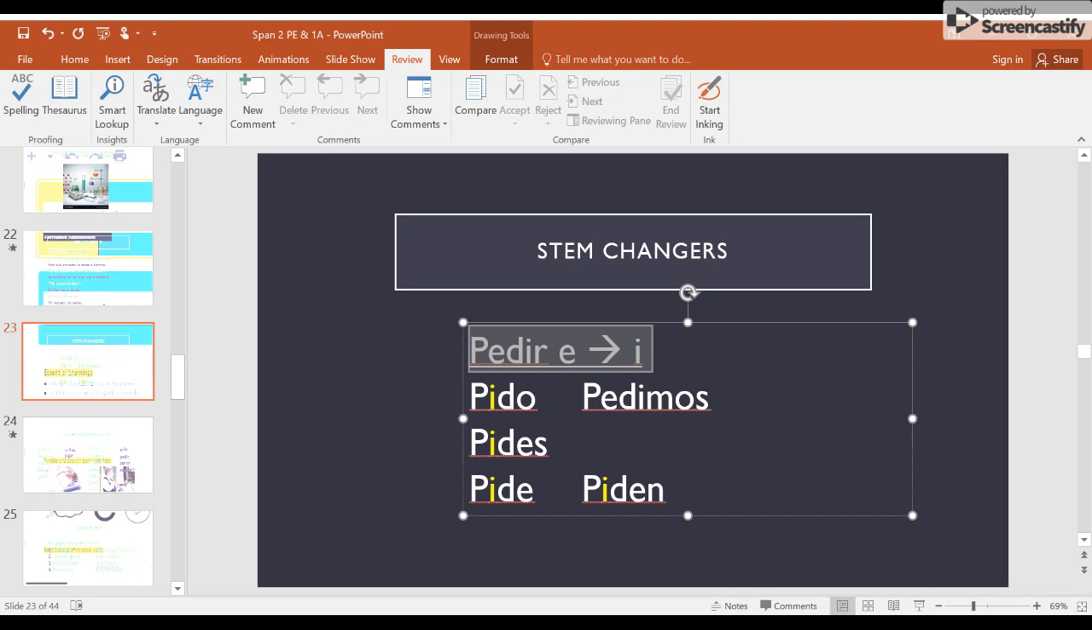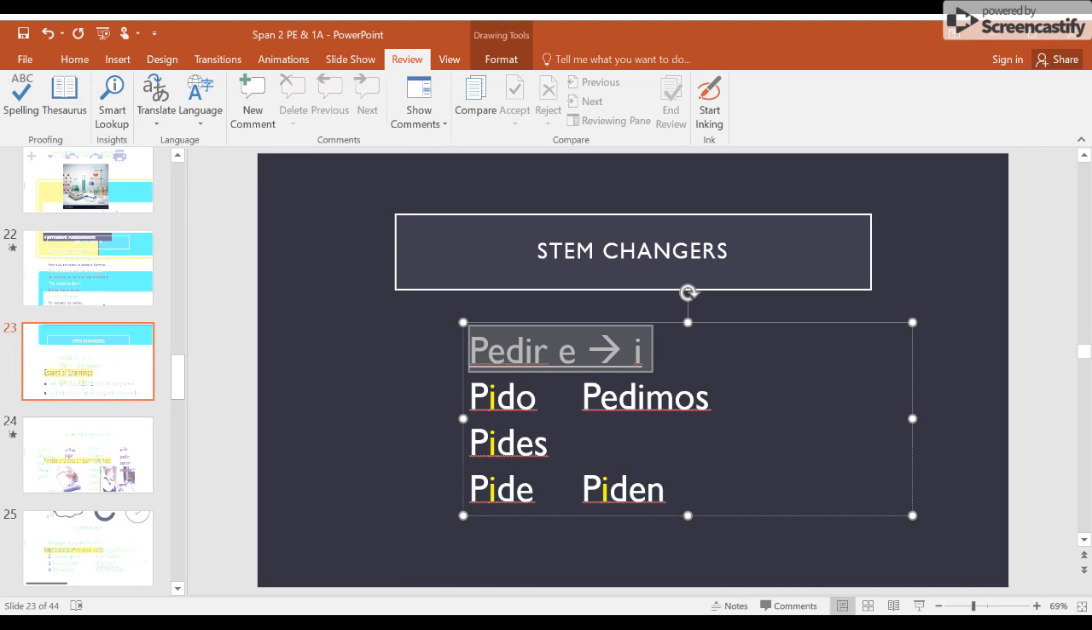Now we have U to UE. This is a short list, just jugar, to play, as in to play sports or to play games. E to IE, empezar, to start or to begin. Entender, to understand. Pensar, to think or to plan. Preferir, to prefer. Querer, to want. And lastly, venir, to come.